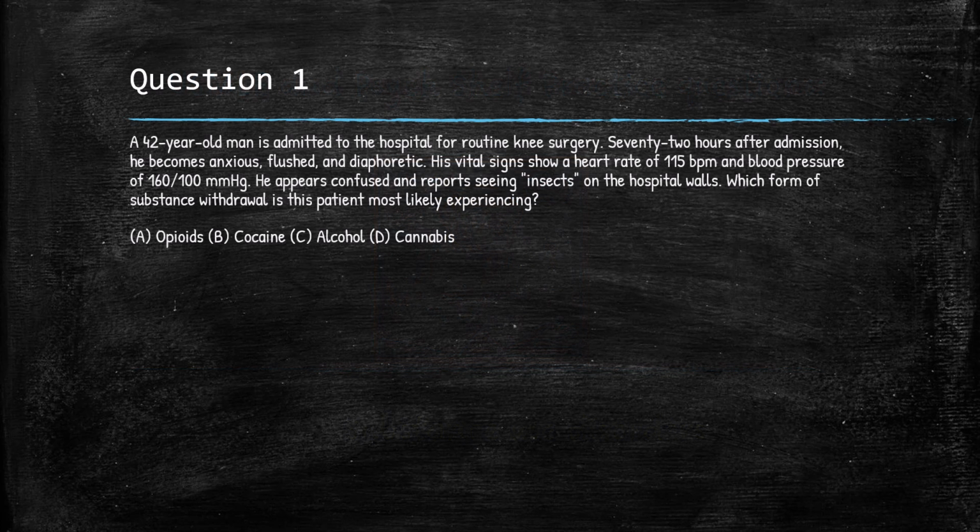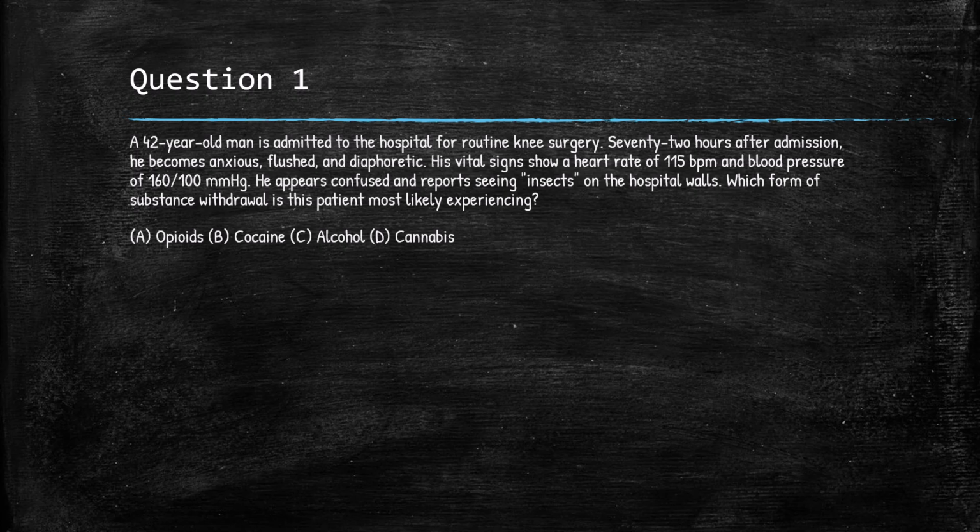Question 1. A 42-year-old man is admitted to the hospital for routine knee surgery. 72 hours after admission, he becomes anxious, flushed, diaphoretic. His vital signs show a heart rate of 115 and a blood pressure of 160 over 100. He appears confused and reports seeing insects on the hospital walls. Which form of substance withdrawal is this patient most likely experiencing?